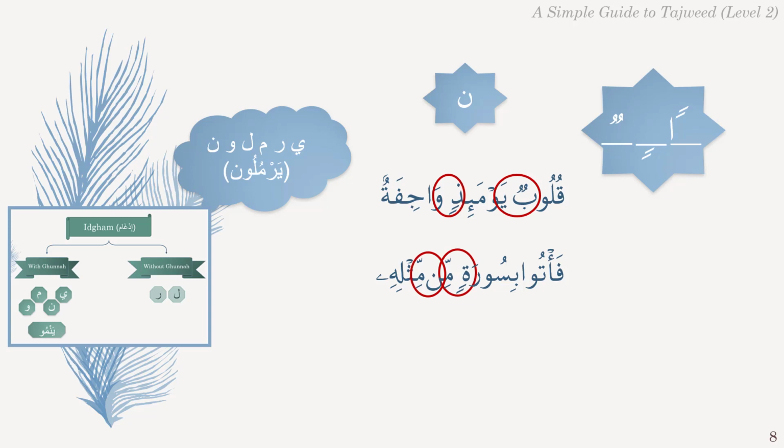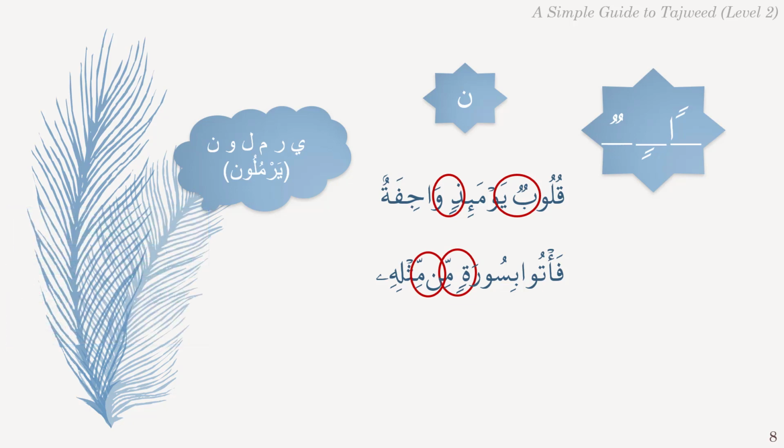Notice that the source of the Ghunnah is the Meem mushaddada, resulting from complete Idgham, and not from the nasal part of the Noon Saakinah or Noon Saakinah of Tanween.